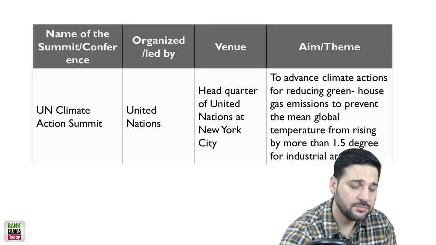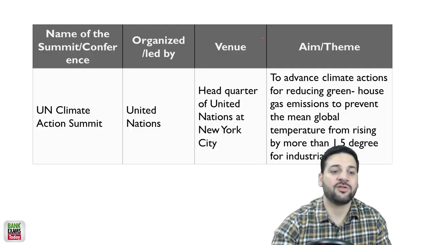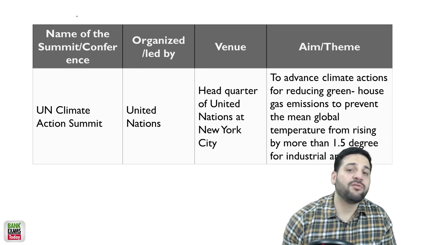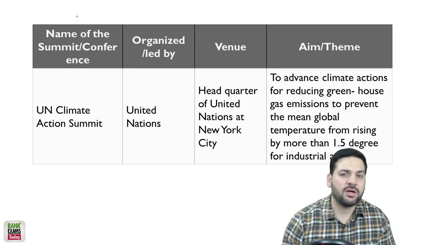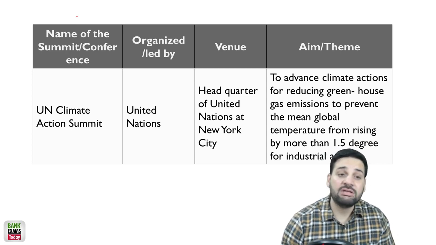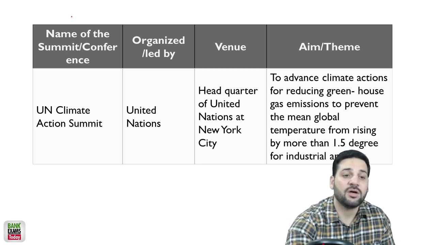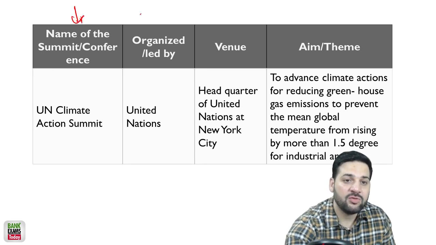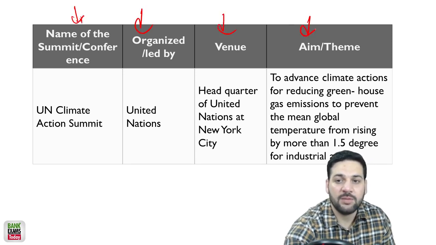Important list. The UN Climate Action Summit. See students, for phase 1 that much unnecessary detail is not required. What is required here is the name of the summit or conference, organized by whom, the venue, and then the aim or theme.